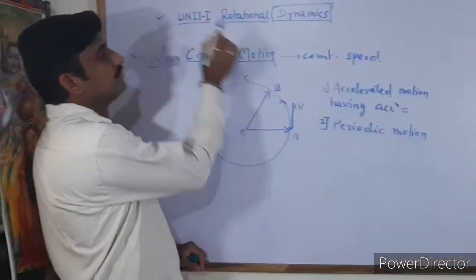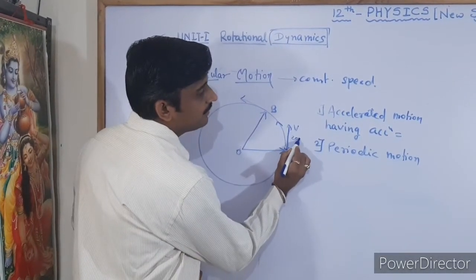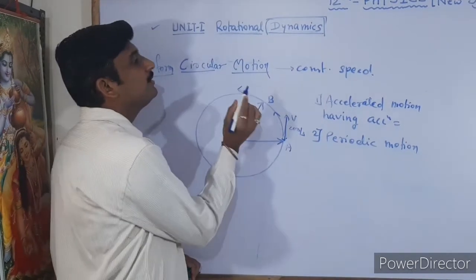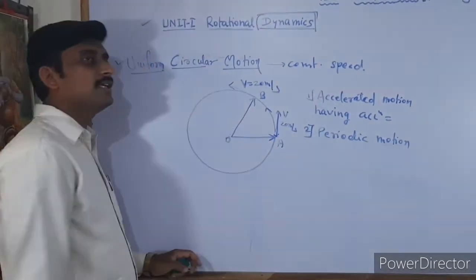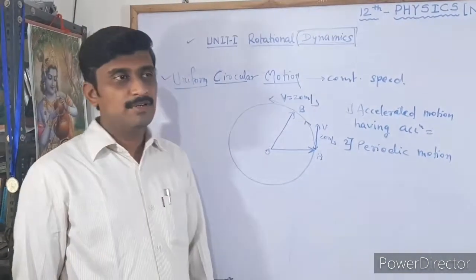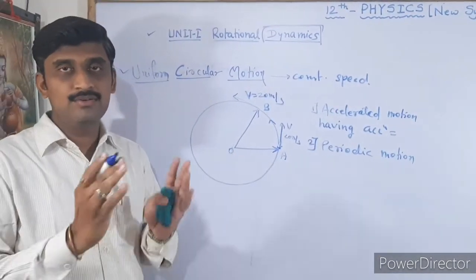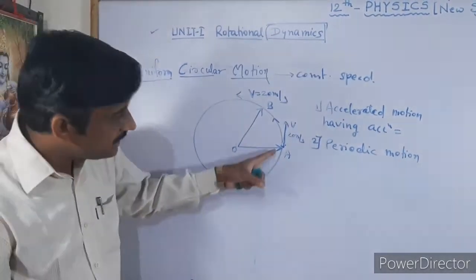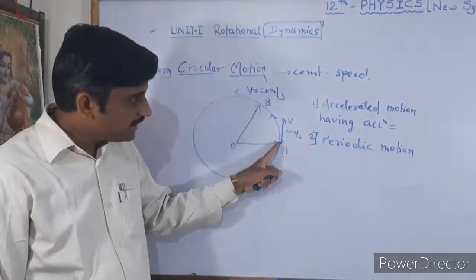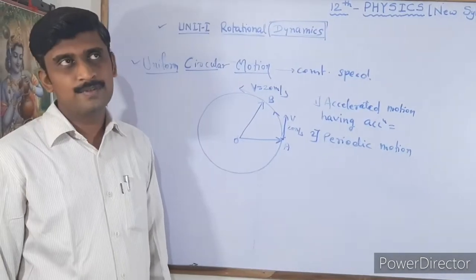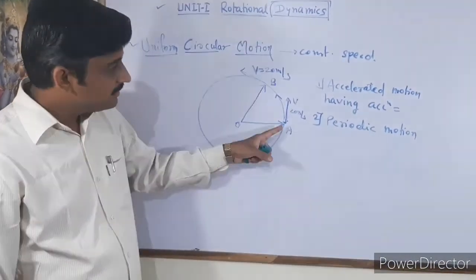But if we are considering uniform circular motion, then it is moving with constant speed. Suppose it is having 20 meters per second velocity at that point, and here also it is having 20 meters per second, then we can say it is constant speed. But speed is different from velocity, because velocity has direction as well as magnitude, but speed has only magnitude. So the magnitude at positions A and B is the same, but its direction changes. Only if both direction and magnitude are constant can we say the velocity is constant.